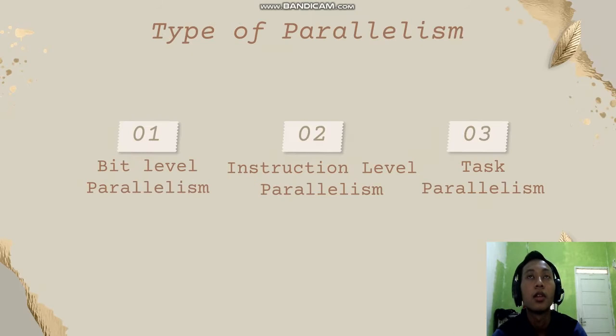Next, types of parallelism. The first, bit level parallelism. Second, instruction level parallelism. And third, task parallelism.